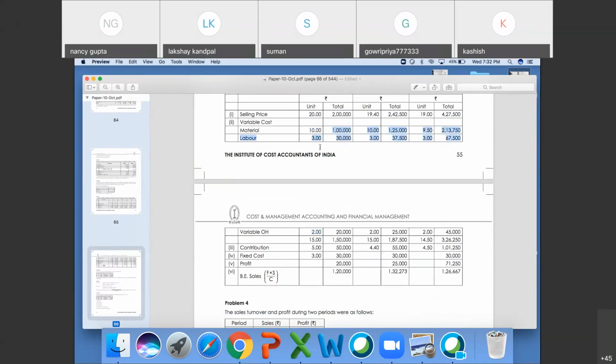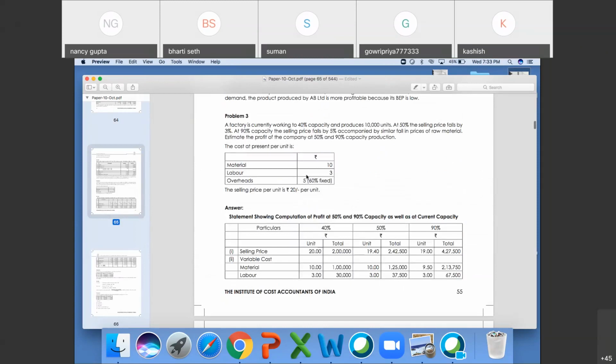Material 10, labor 3 and variable overhead is 2. Contribution will be 5. How come? Total variable cost is 15. Selling price is 20. So it will be 20 minus 15, that is 5. Fixed cost will be 3 rupees, that is 5 into 60%.